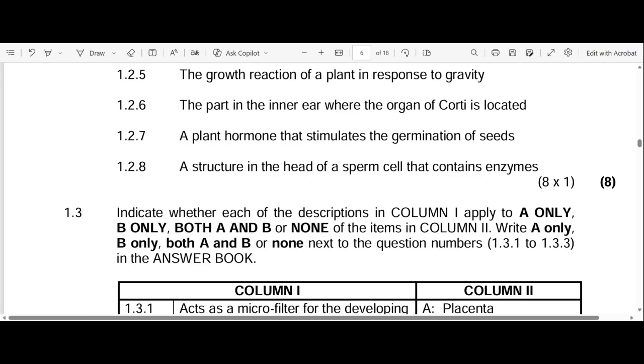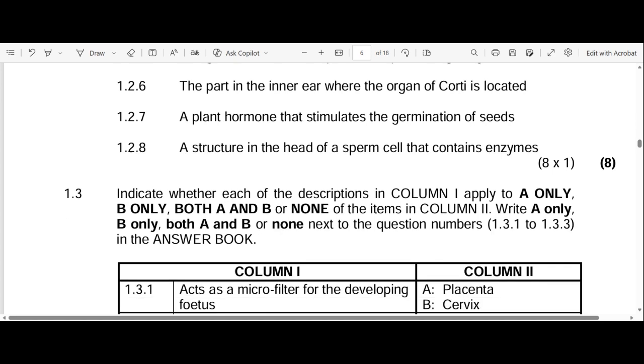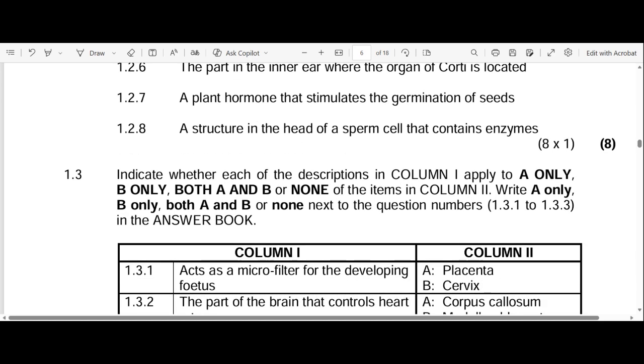A plant hormone that stimulates the germination of seeds. So what is germination? Germination is when the seeds start to sprout. So what's responsible for that? You can say gibberellins. Gibberellins are responsible for the germination of seeds. Remember, we have three plant hormones: the auxins, abscisic acid, and gibberellins.